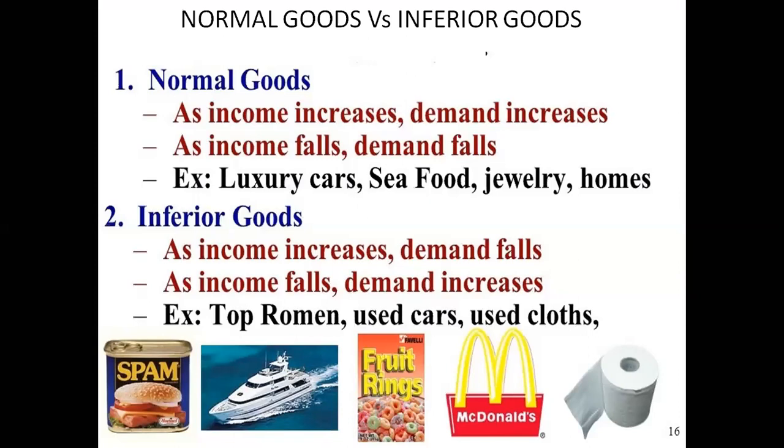So as income increases, the demand increases. As income falls, the demand falls. This is known as normal goods. Like luxury cars, seafood, jewelry, homes. These are considered to be normal goods.